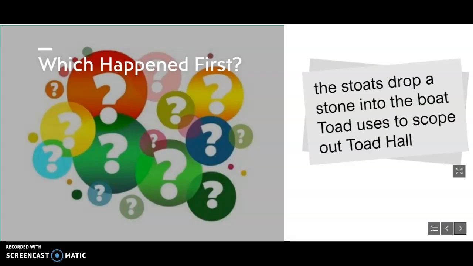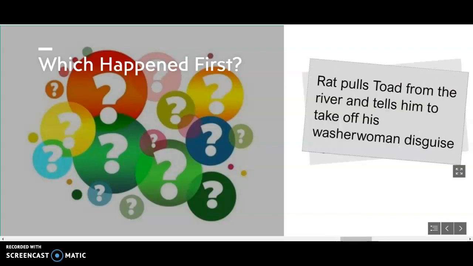Alright, question 10. The Stoats drop a stone into the boat Toad uses to scope out Toad Hall, or Rat pulls Toad from the river and tells him to take off his washerwoman disguise. So which one happens first? Again, I kind of give you guys a hint on this one.